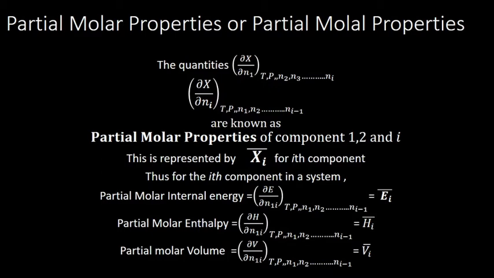Thus, for the ith component in a system, partial molar internal energy is equal to dou E by dou Ni at constant T, P, N1, N2, etc. We can represent it as Ei bar. If you take enthalpy, dou H by dou Ni at constant temperature, pressure, N1, N2, etc., that we represent by Hi bar. Partial molar volume is dou V by dou Ni at constant T, P, N1, N2, and it is equal to Vi bar.